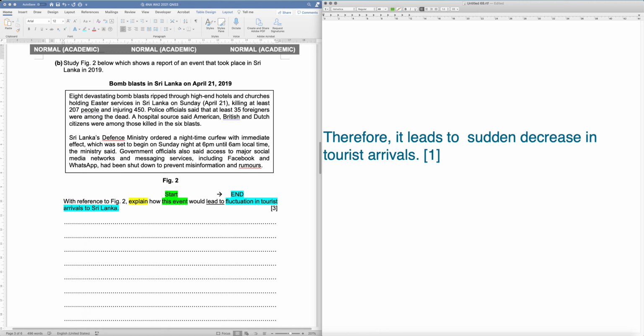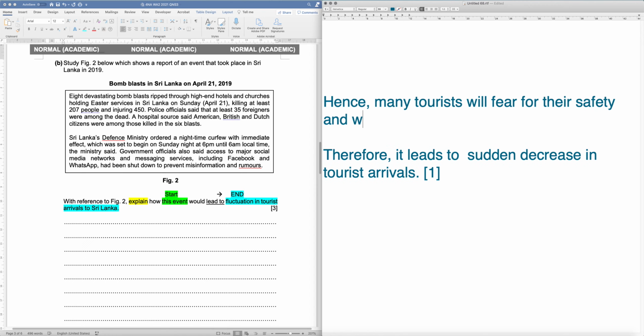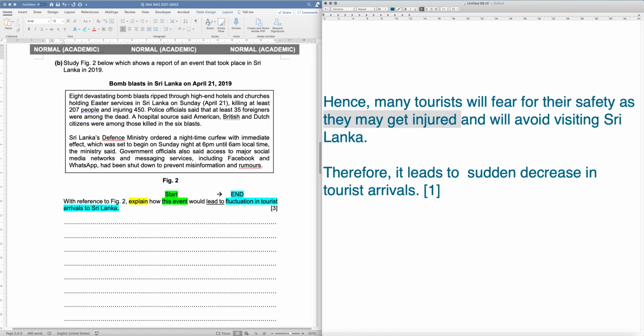Many of you are able to say that before that, the step will be that hence many tourists will fear for their safety and will avoid visiting Sri Lanka. So many of you are able to talk about fear for their safety as they may get injured or things like that. This part is very well done. Many of you understood the content.